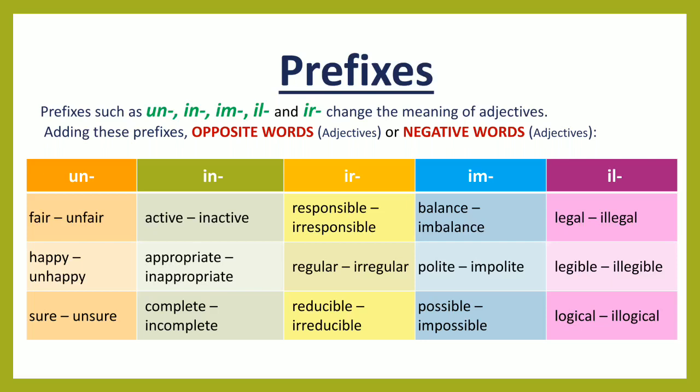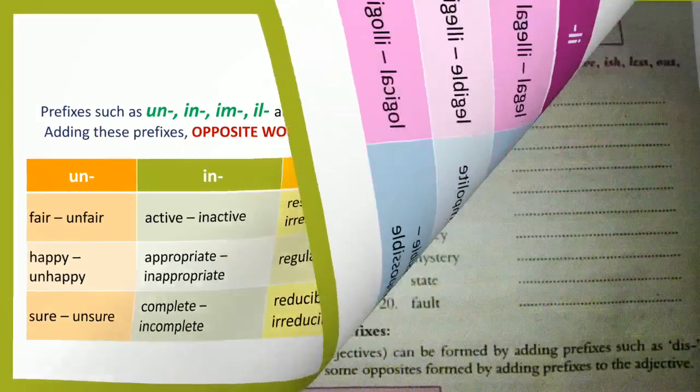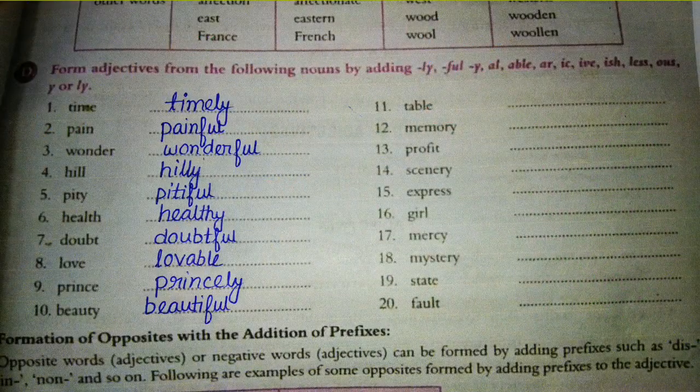So students, I hope you have understood it. So let's move to the exercise. Form adjectives from the following nouns by adding ly, full, y, al, able, ic, ish, less, ous, or like. Time. We have to add the suffix ly with the word time and it will become timely. Pain, painful. Wonder, wonderful. Hill, hilly.